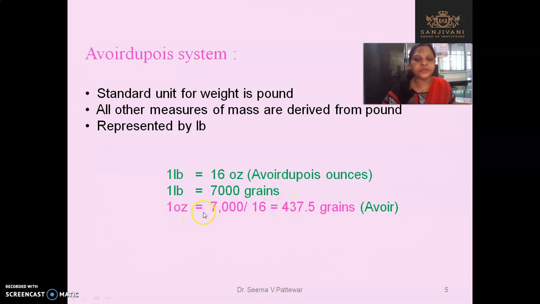Now see this, left hand side and right hand side, that is equal. You can write here 7000 grains is equal to 16 ounce. Therefore 1 ounce is equal to 437.5 grains in case of the avoirdupois system.